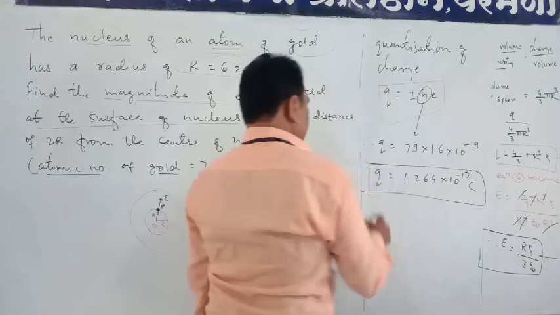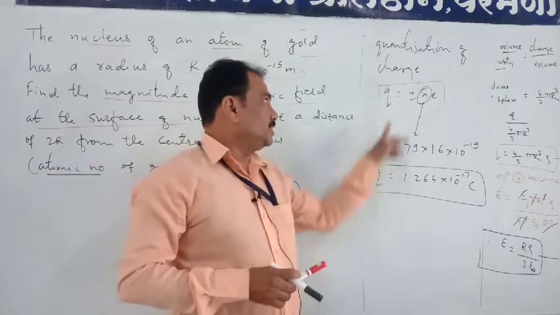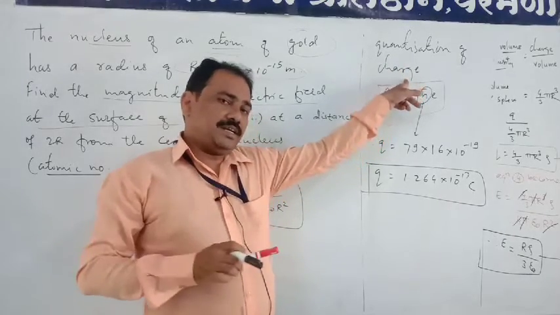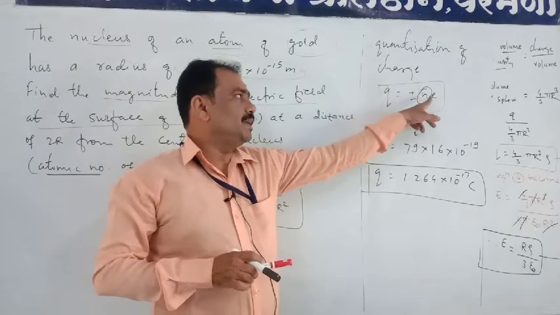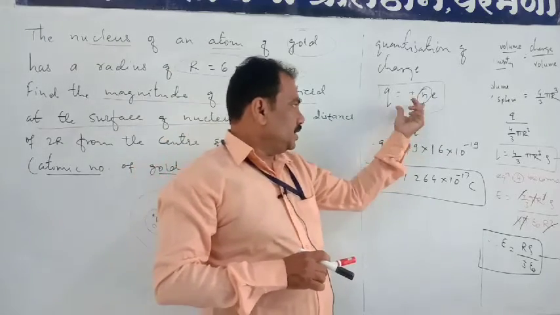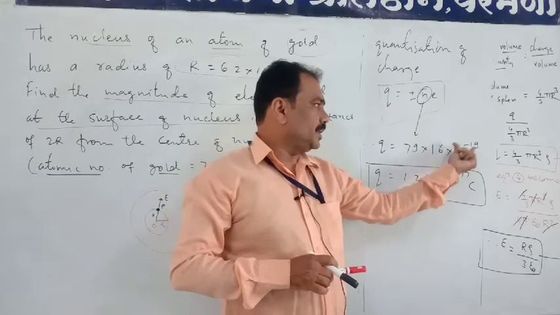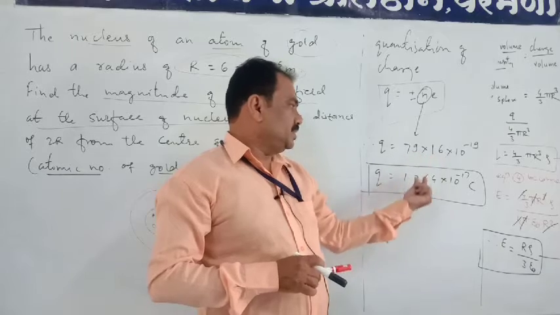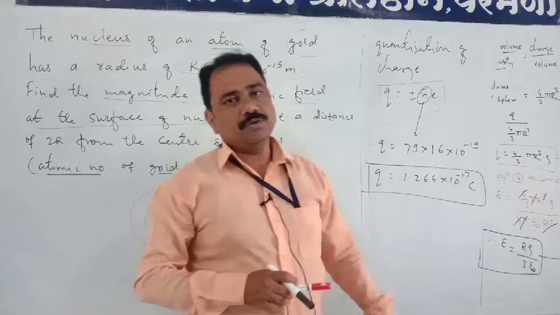So in this way we will easily calculate the number of charges using the quantization of charge which we have seen in our electrostatics unit, that is, quantization of charge is exactly equal to an integral multiple of the electronic charge, or charge on an electron. So using this concept we put here 79 into 1.6 into 10 to the power minus 19, that is the charge on an electron. Multiplication of this is equal to 1.264 into 10 to the power minus 17 coulomb.